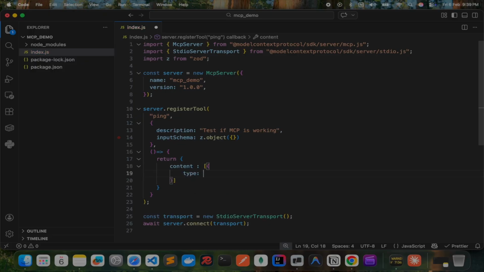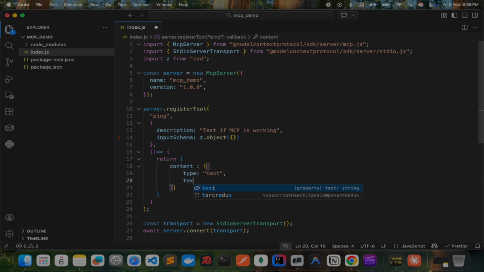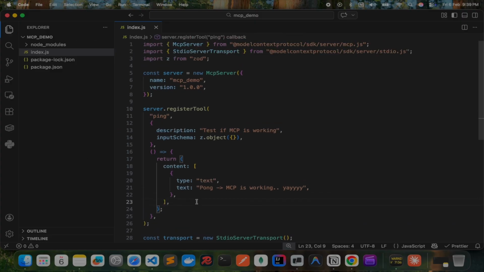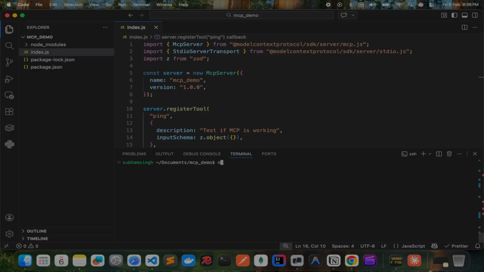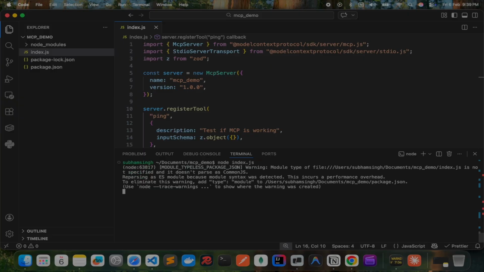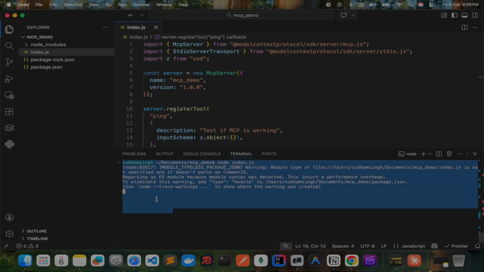The type will be text. And here in text, we are going to send pong, MCP is working. So here is a simple tool that we have built. Now let me run this file to verify if everything is properly working. Yeah, so no error, it is working fine.